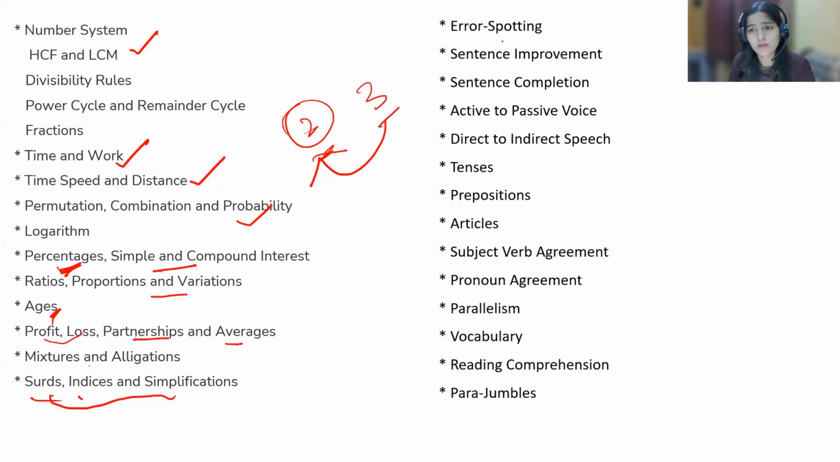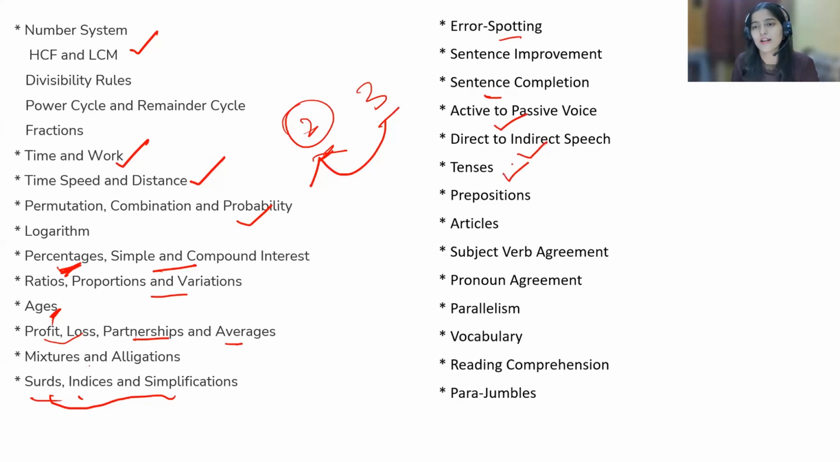Well, in verbal you will be having error spotting, where you have to figure out whether any part of the sentence has an error or not. Sentence improvement is where you have to choose from the options which particular statement would make sense. And sentence completion, active to passive voice conversion, direct to indirect speech conversion, tenses.